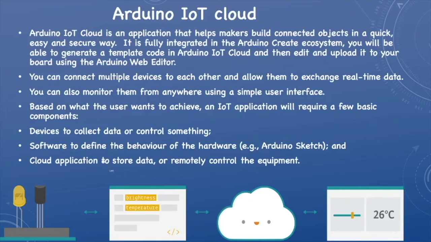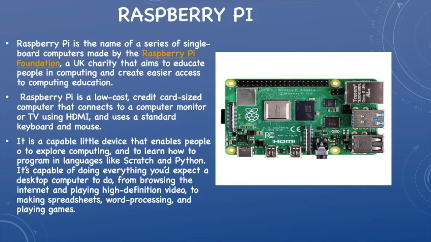Like Arduino, Raspberry Pi is also a hardware as well as software system. Raspberry Pi is the name of a series of single board computers made by the Raspberry Pi Foundation. It is a UK charity that aims to educate people in computing and create easier access to computing education.